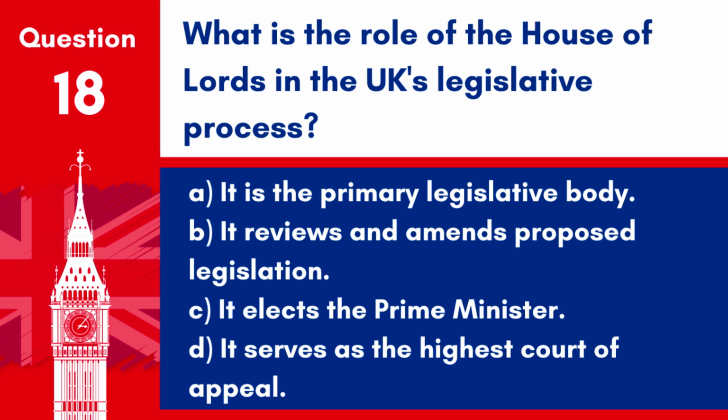Question 18. What is the role of the House of Lords in the UK's legislative process? A. It is the primary legislative body. B. It reviews and amends proposed legislation. C. It elects the Prime Minister. D. It serves as the highest court of appeal. Answer: B. It reviews and amends proposed legislation. The House of Lords plays a crucial role in the UK's legislative process by reviewing, amending, and refining legislation proposed by the House of Commons.